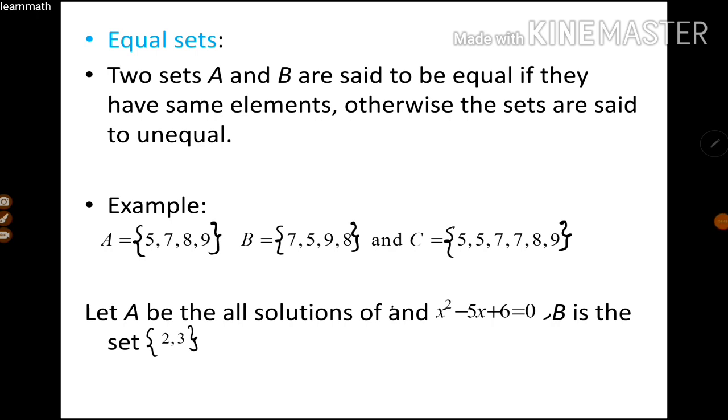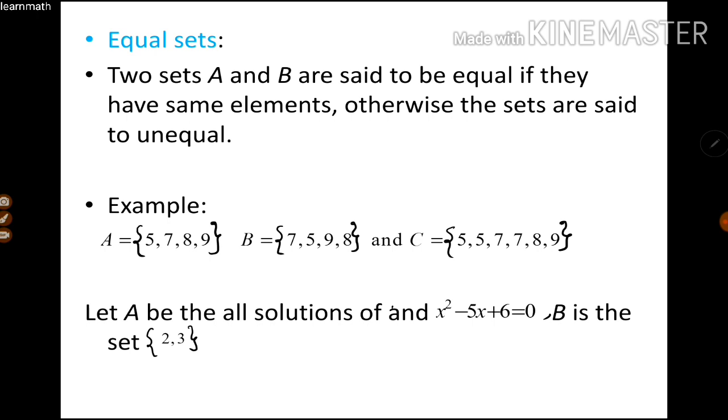Next is equal sets. Two sets A and B are said to be equal if they have the same elements. Otherwise the sets are said to be unequal. For example, here A is equal to {5, 7, 8, 9}. A has 4 elements: 5, 7, 8, 9. And B also has 4 elements: 5, 7, 9, 8, which are equal to the elements in A. But the order is different.